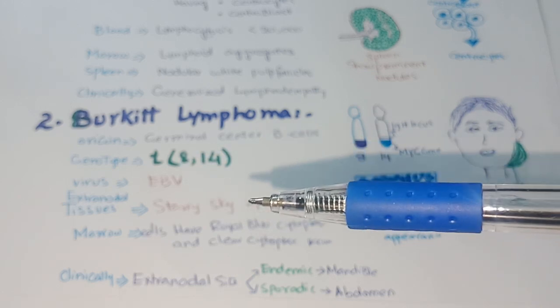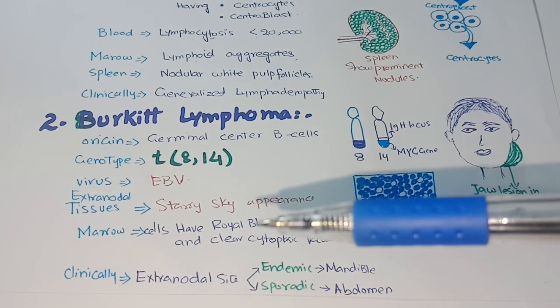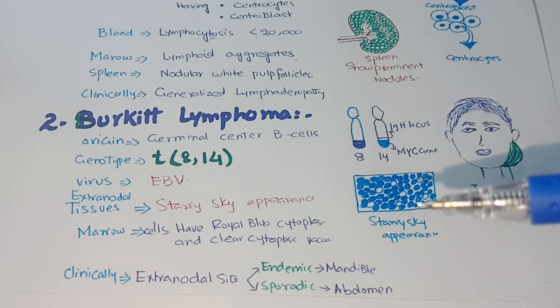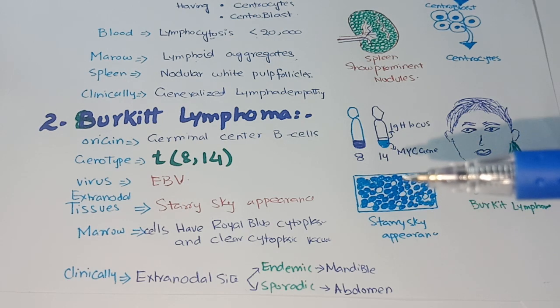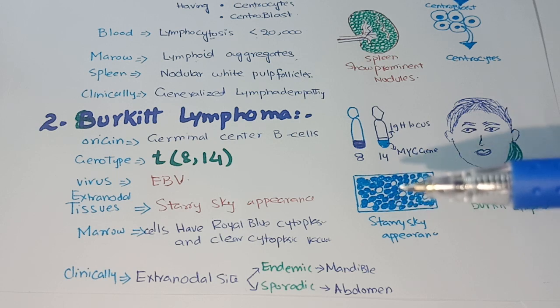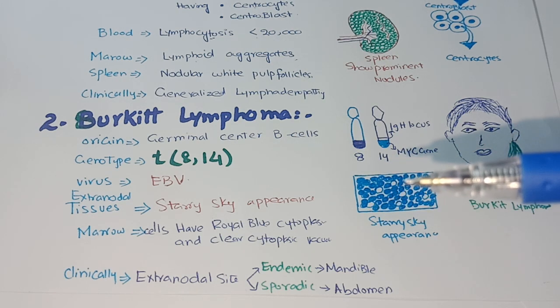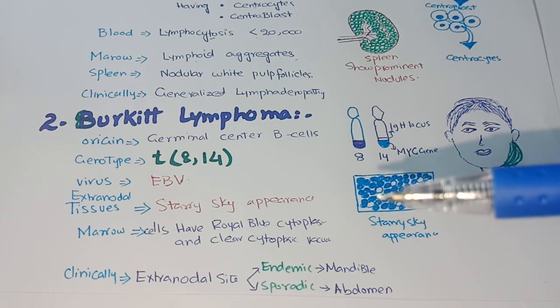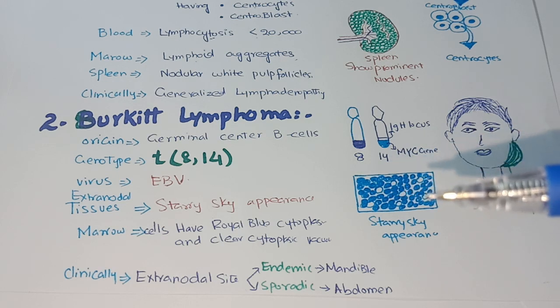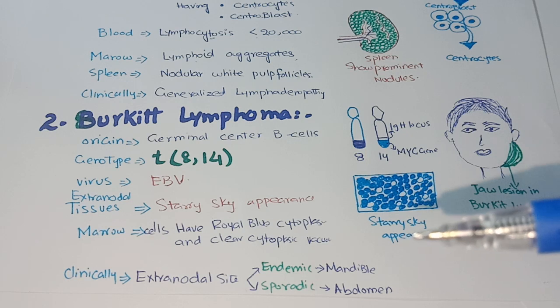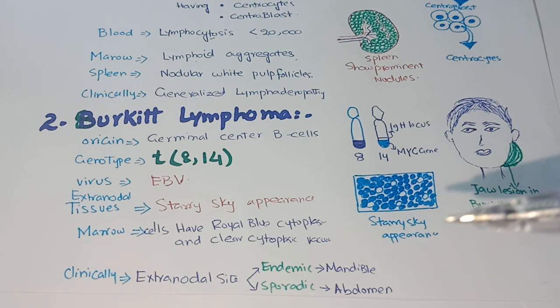Extranodal tissues have a starry sky appearance. It means that these are the proliferating lymphocytes and these light areas are the macrophages. Proliferating lymphocytes form the dark background and these light macrophages, as they have clear cytoplasm, appear as light areas and give a starry sky appearance to the extranodal tissues.